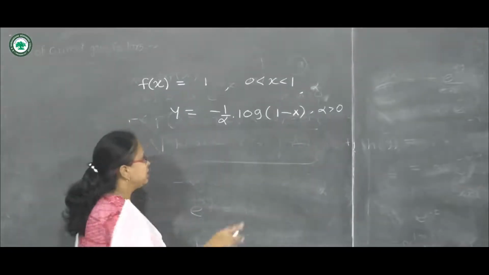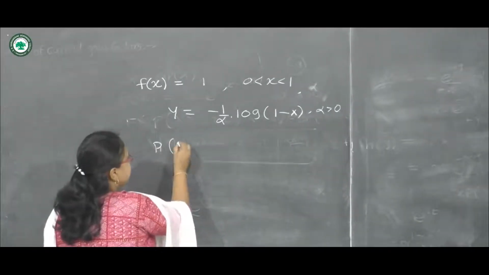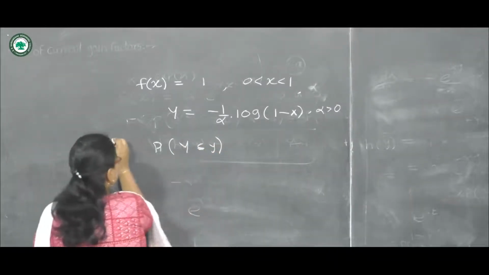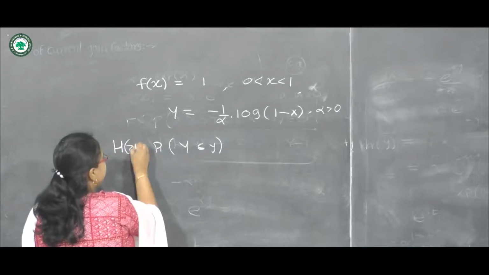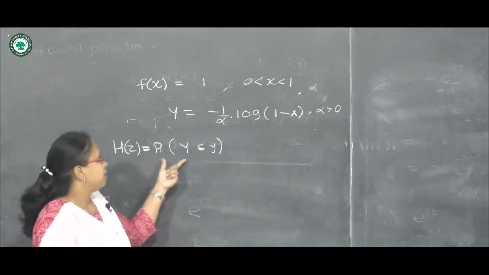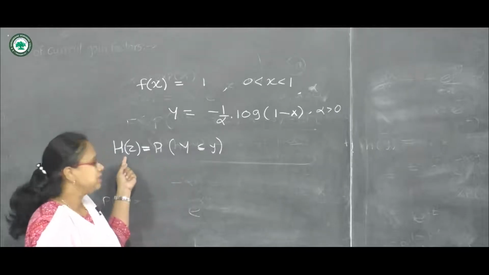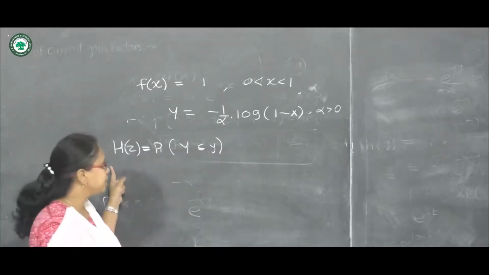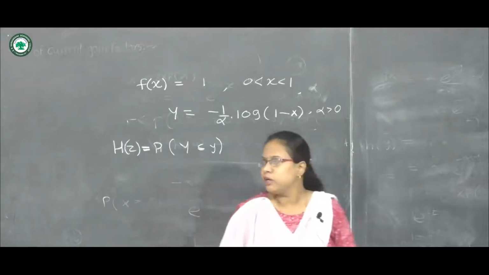So we will use the distribution function method, meaning the probability of Y is less than or equal to y. This is the CDF of y, I will denote it by h of z. At the last step we will take the derivative of this CDF to get the PDF.